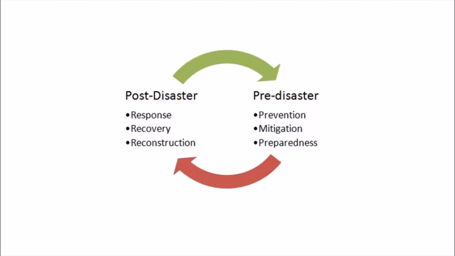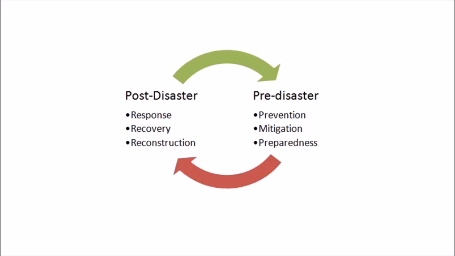Now, disaster management can be divided into two parts, that is pre-disaster and post-disaster. First, we'll talk about pre-disaster. Pre-disaster includes the preparation and planning to face any type of disaster. It can be identifying the disaster-prone areas, and collecting information about the intensity of the disaster or how much the disaster can affect that particular area.